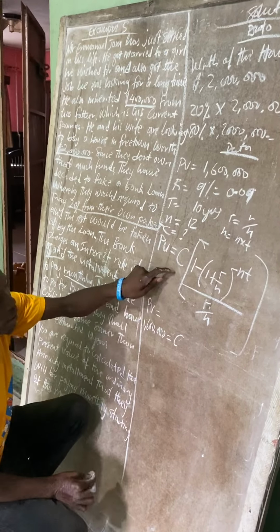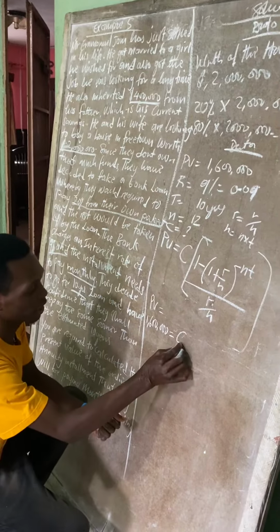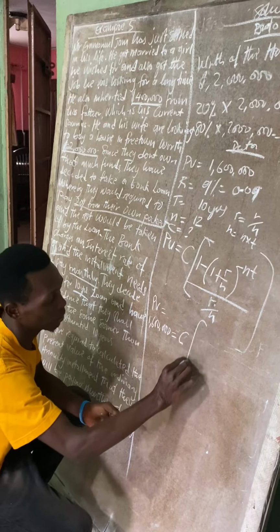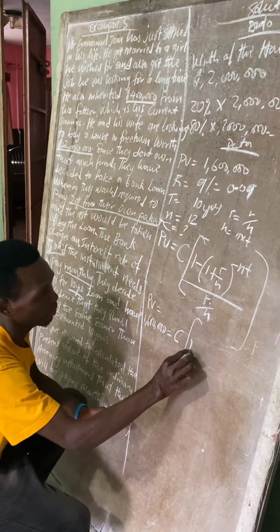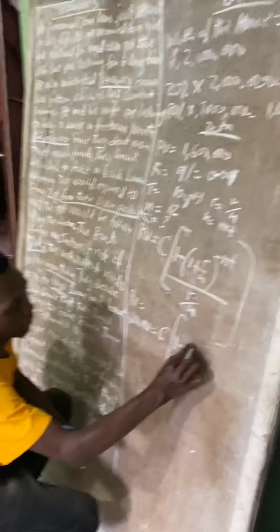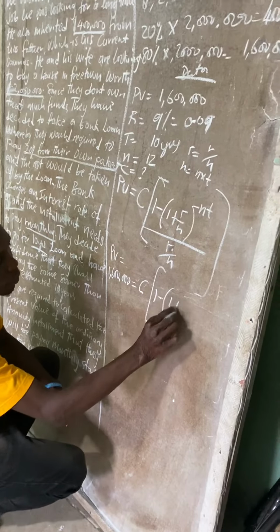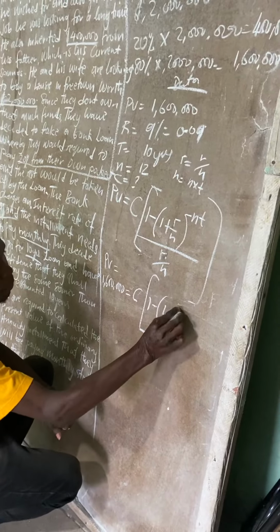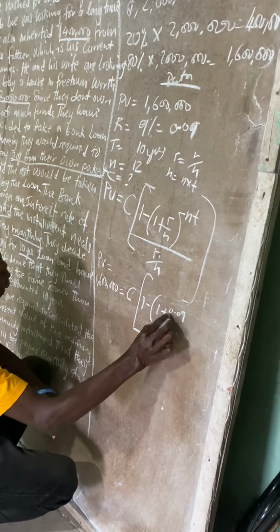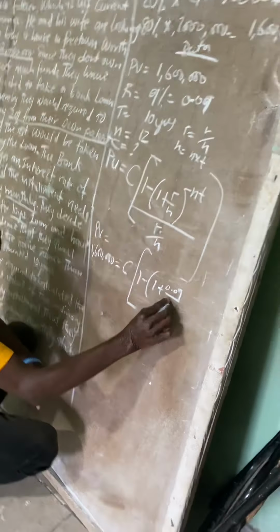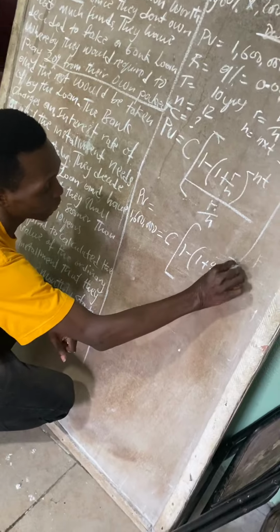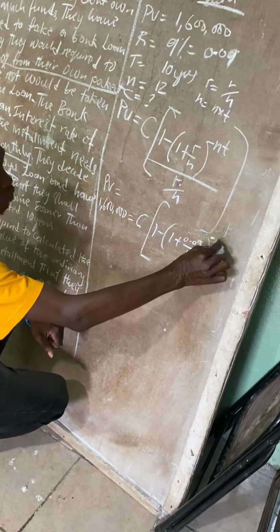Some can say P. You are still right. We don't know our cash flow, so we say the cash flow, all over 1 minus, brackets open, 1 plus, what is our rate? 0.09 upon n, which is 12, bracket close, minus n.